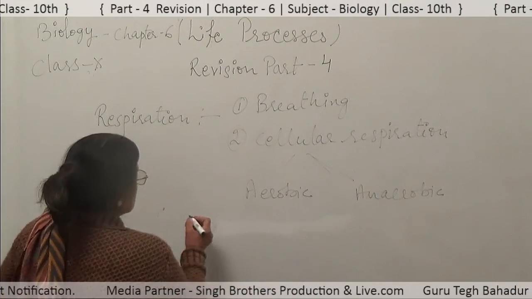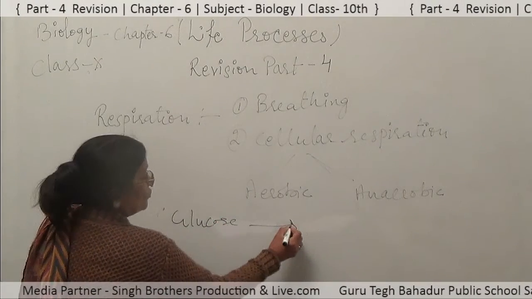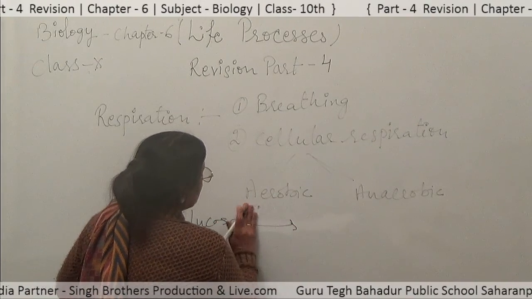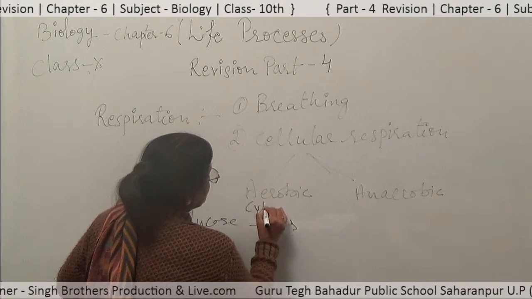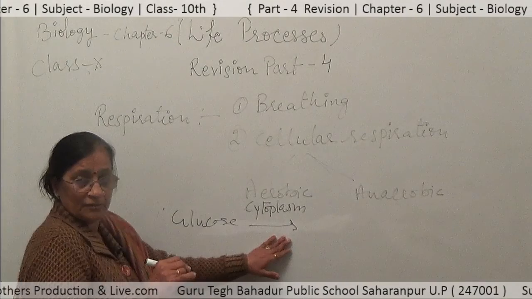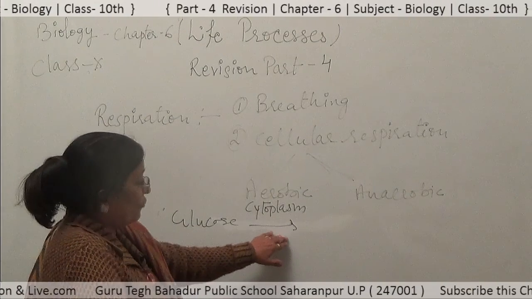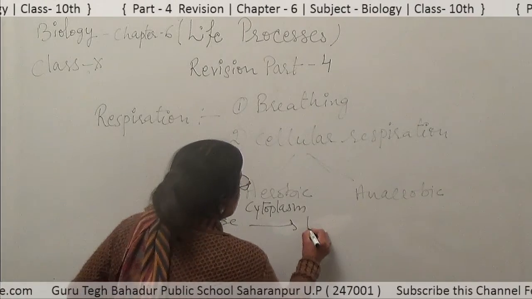When a glucose molecule is broken down in the cytoplasm, oxygen is not required, and it converts into pyruvic acid.